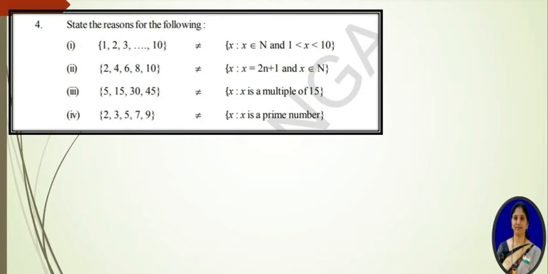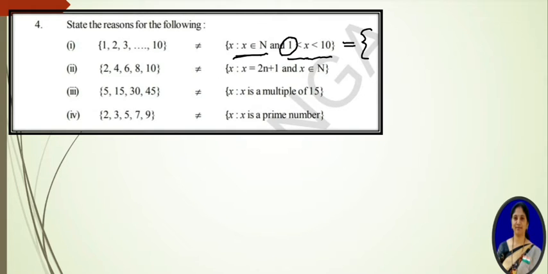So observe the first bit. On the left side we have 1, 2, 3 and so on up to 10. And on the right side we have x belongs to natural numbers and 1 less than x less than 10. That means we have no need to take 1.